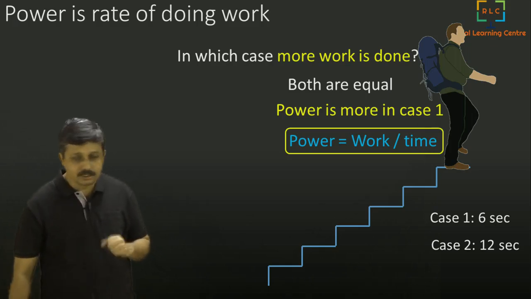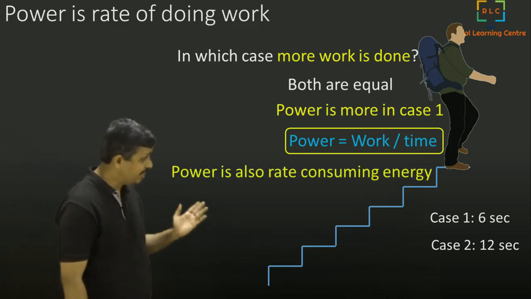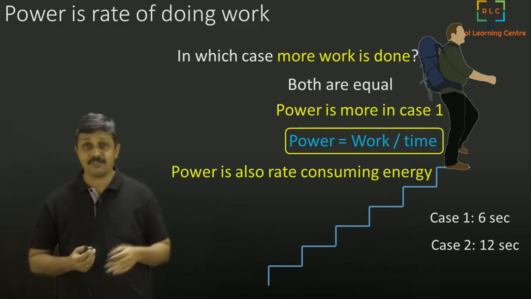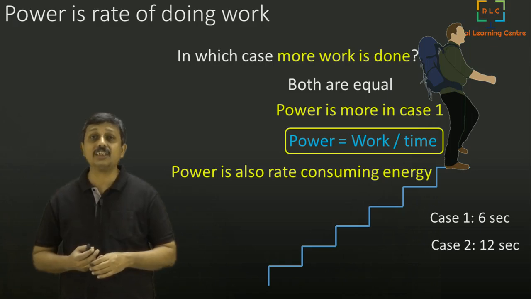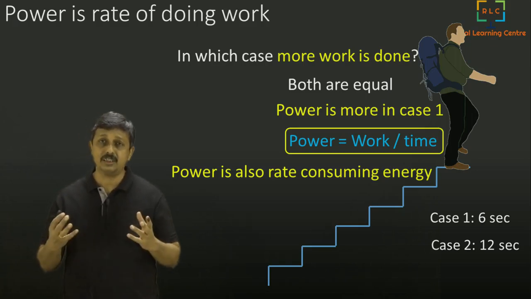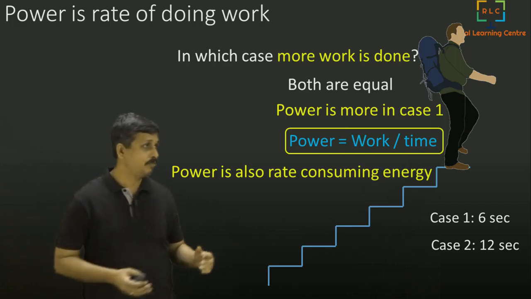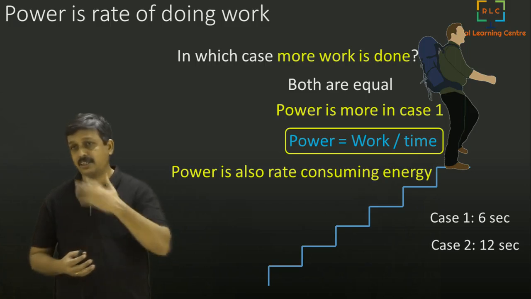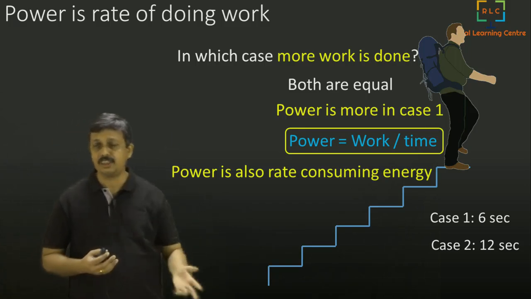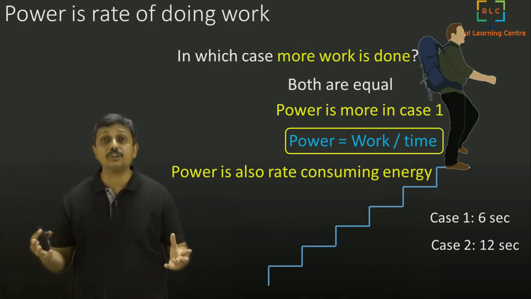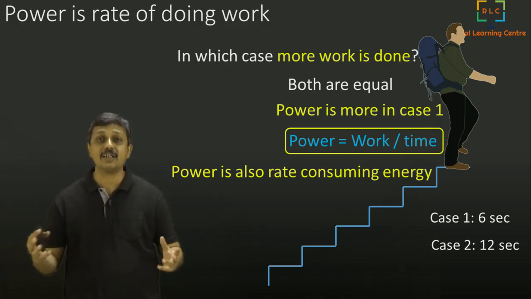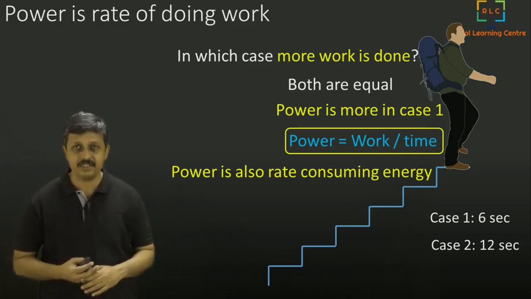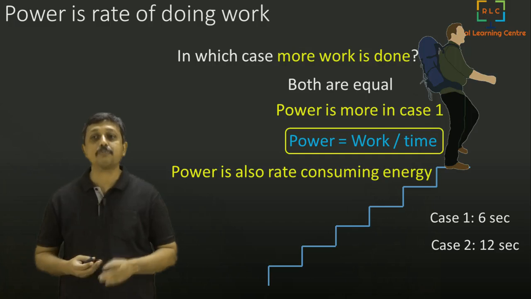So power is also nothing but the rate of consuming energy. Like at home we use the word power consumption. If you switch on your air conditioner, your fans, and your TV and all the things, you will be consuming energy fast. So power consumption is higher, in the sense that your rate of energy consumption is higher. It is the rate of energy that is power.